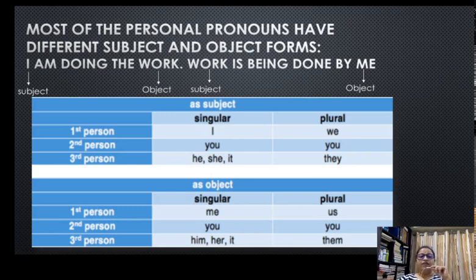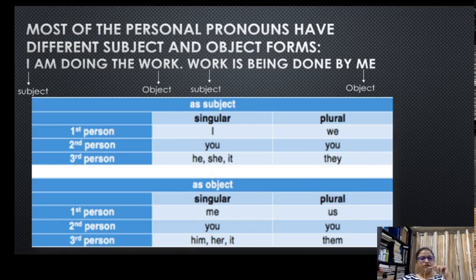So I and we are first person pronouns. You, and again the same you, is the second person pronoun. And he, she and it are singular third person pronouns, and they is the plural third person pronoun. So these pronouns are going to be used in their subject form.